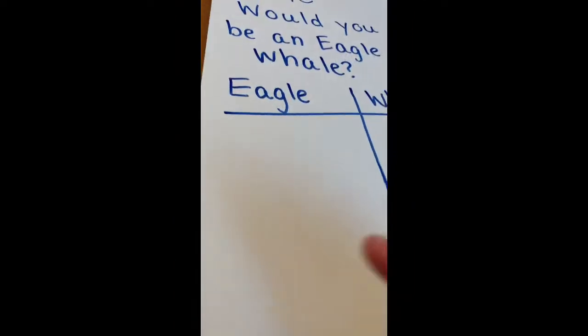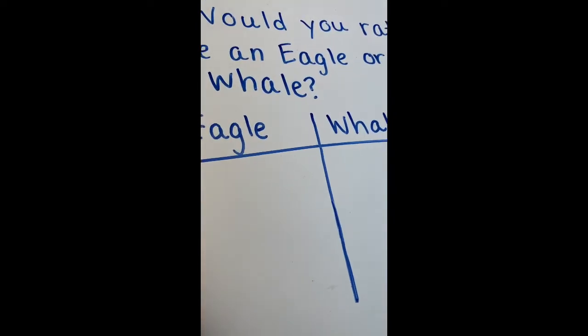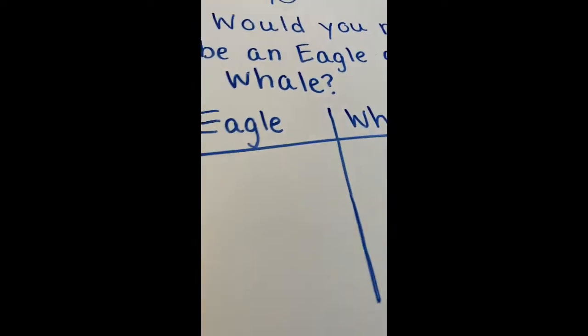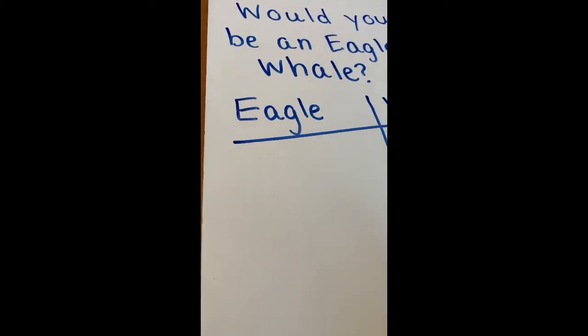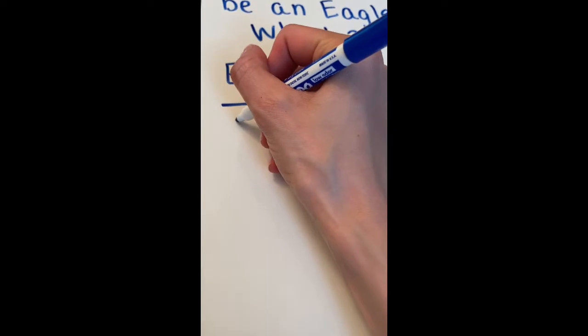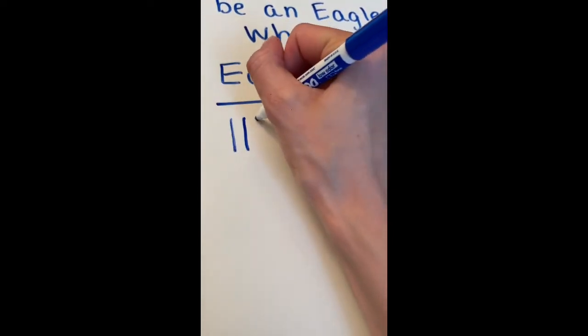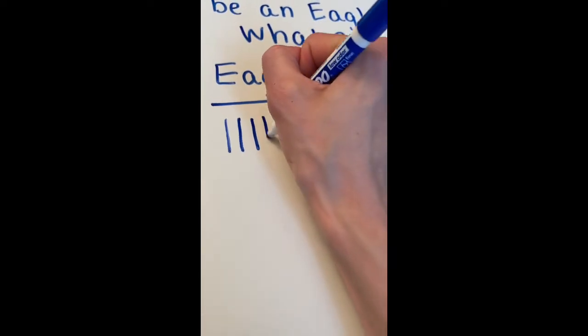So for 1C, I have 8 friends who wanted to be an eagle. So I'm going to use tally marks to do it. I'm going to count as I write lines. 1, 2, 3, 4.